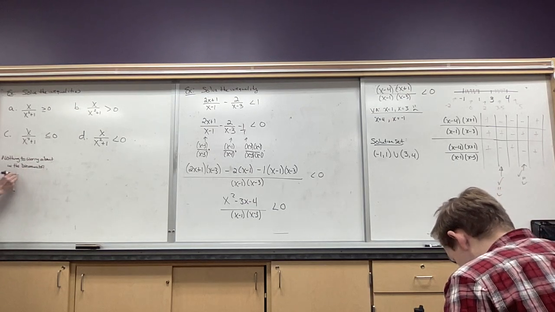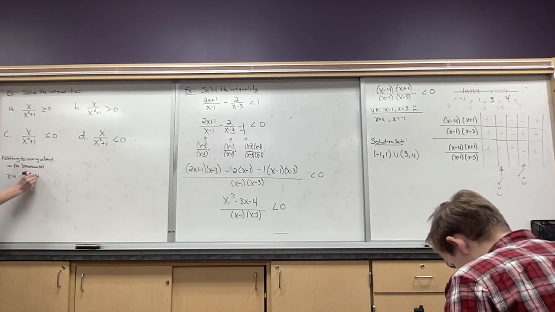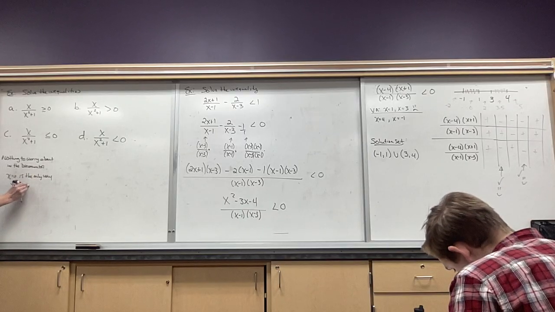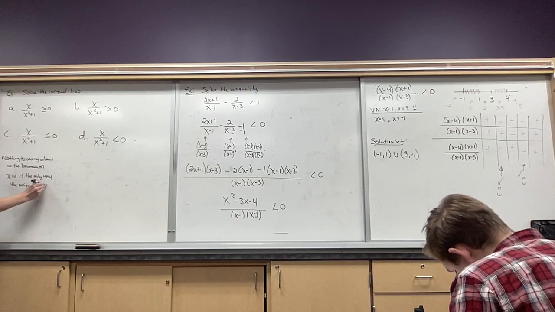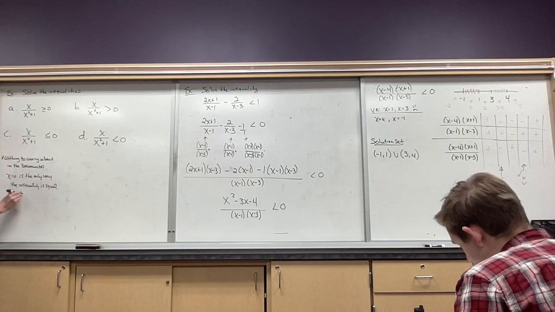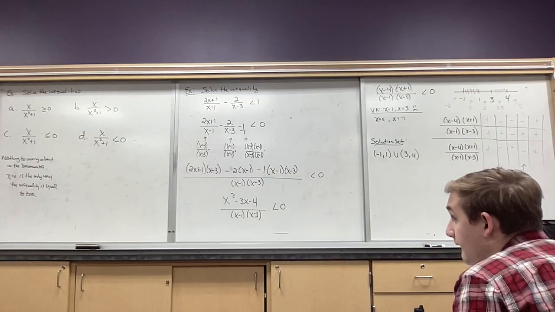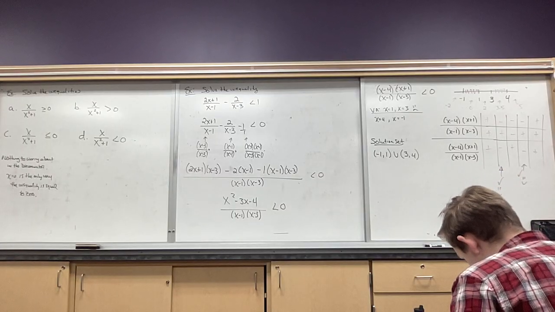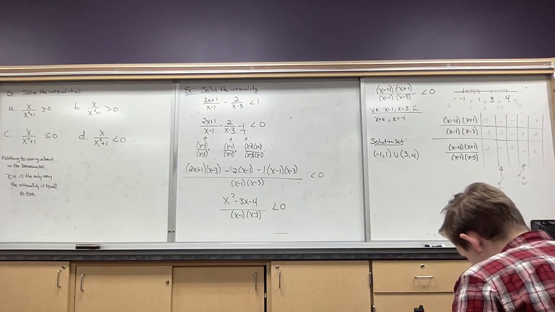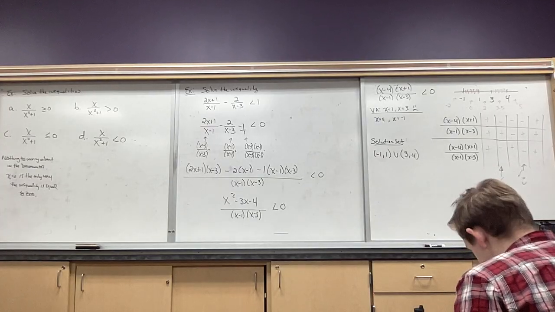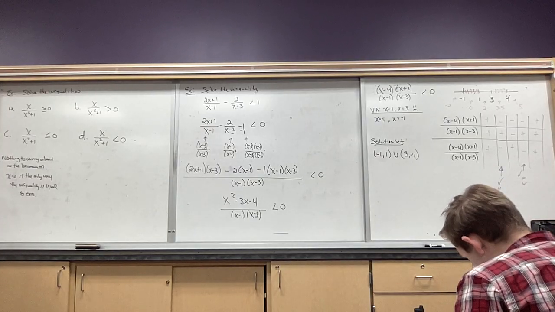And then x equals 0 is the only way that inequality is equal to 0. Okay, the only way that's going to happen. Make sense? Now, could we do the sign change again? We could, but I think we can kind of logic our way through this.